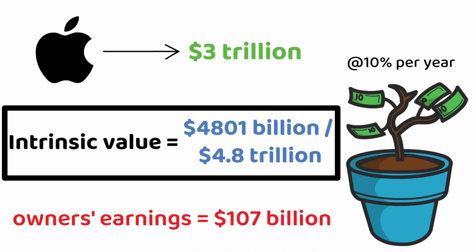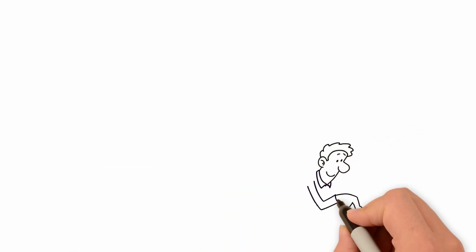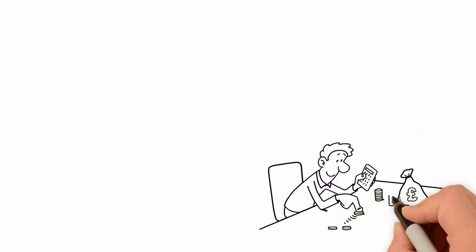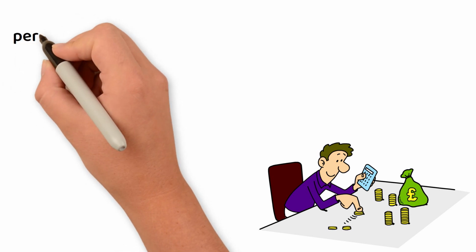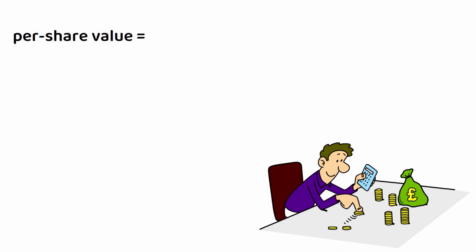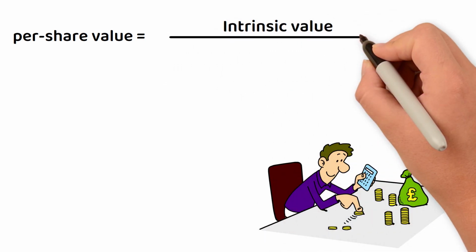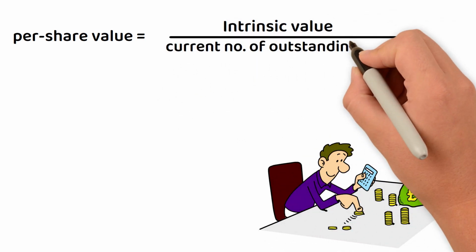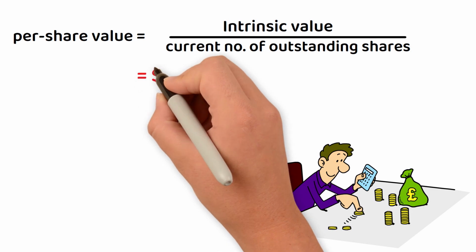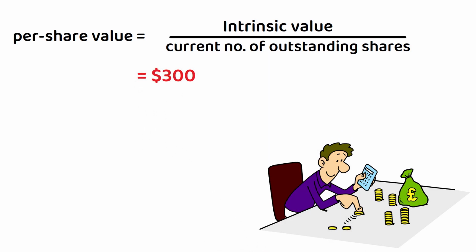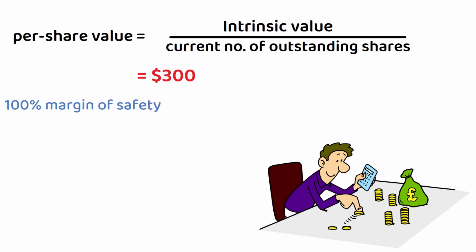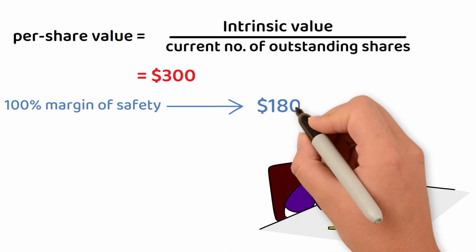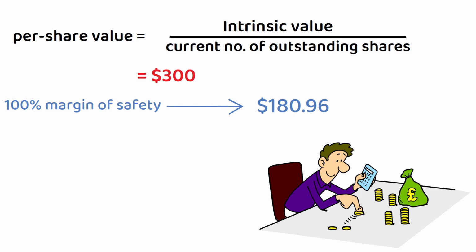Of course, you can experiment with different numbers by adjusting the growth rate or increasing the discount rate to make the valuation more meaningful. To derive a per-share value, divide the intrinsic value by the current number of outstanding shares. In this case, it amounts to $300, which represents a 100% margin of safety compared to the current price of $180.96 at the time of writing.